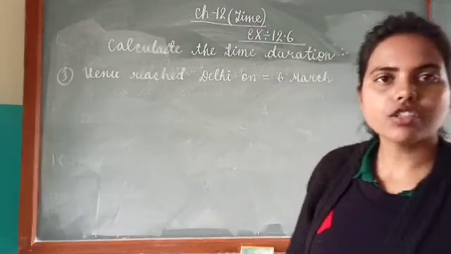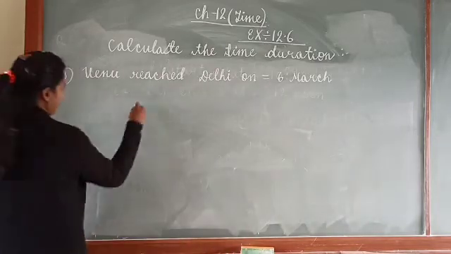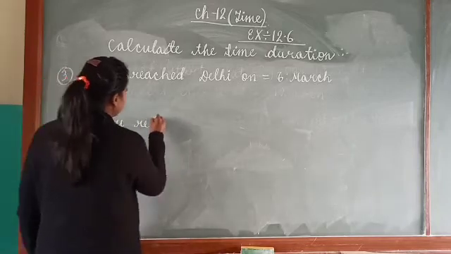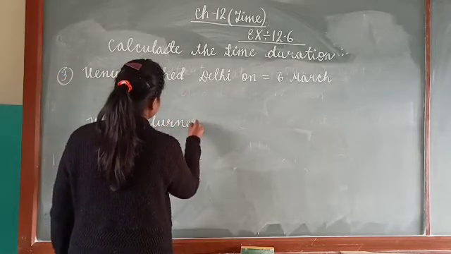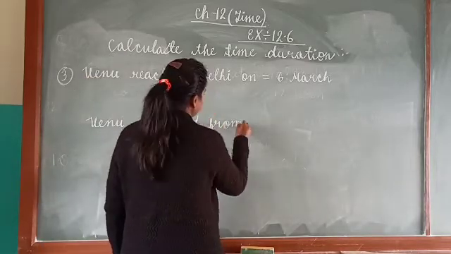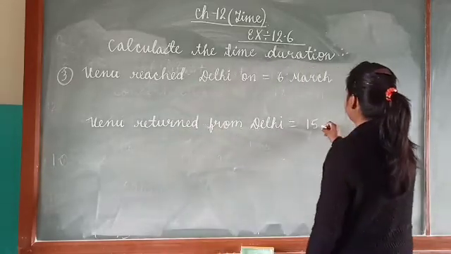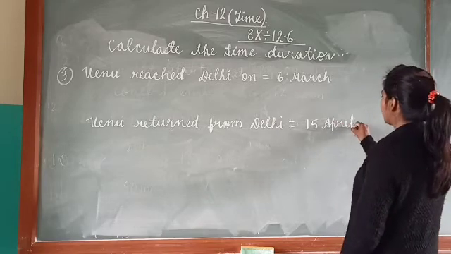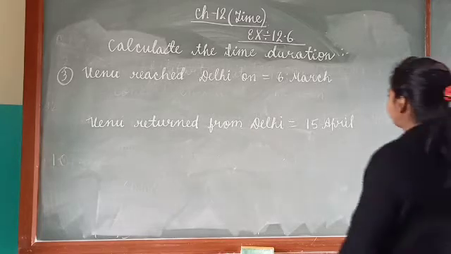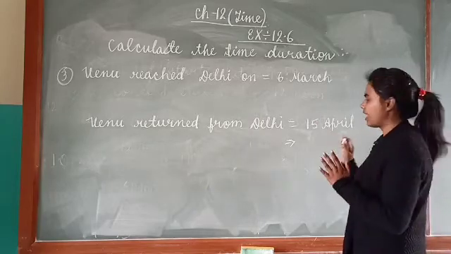Now, as you know, in the month of March, I'll do some calculation over there. When did he return from Delhi? He returned from Delhi on 15th of April. Okay, now you see, we have to calculate the number of days he stayed there. So first of all, you know, 15 days in April.